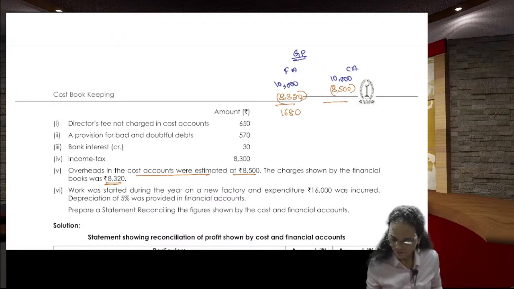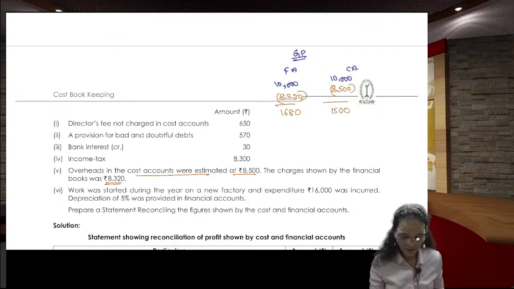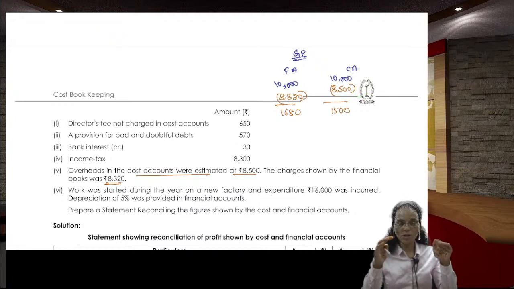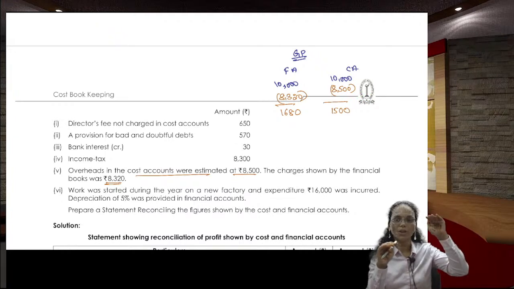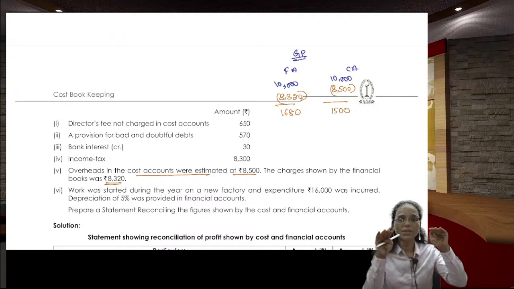1,680 here, 1,500 here. It means because of this over recovery of the overheads in the cost accounts, the financial profit has gone up. Cost profit has gone down. So you cannot touch the cost one because you are in the financial, so you cannot touch cost.